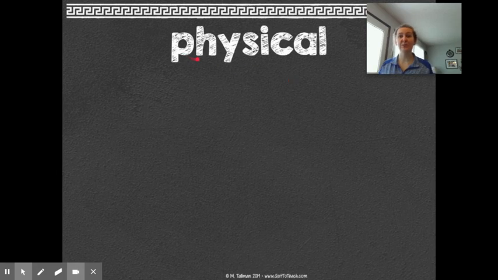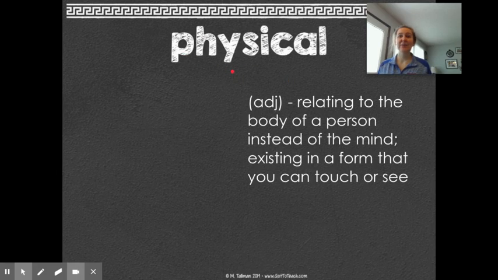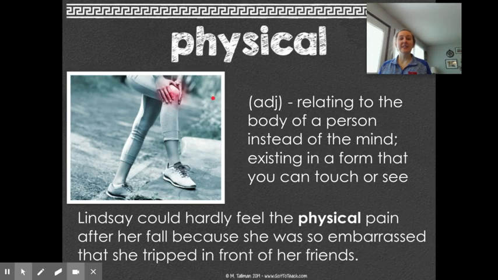Physical has the root phys in it, relating to the body of a person instead of the mind, existing in a form that you can touch or see. So if there's something that is physical, you can actually reach out and touch it. Lindsay could hardly feel the physical pain after her fall because she was so embarrassed that she tripped in front of her friends.